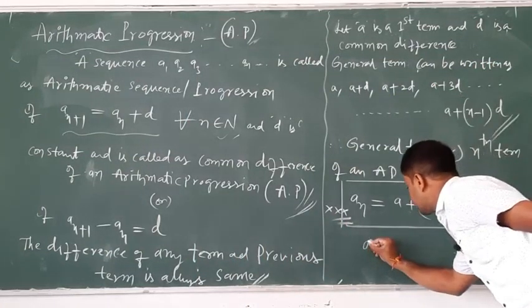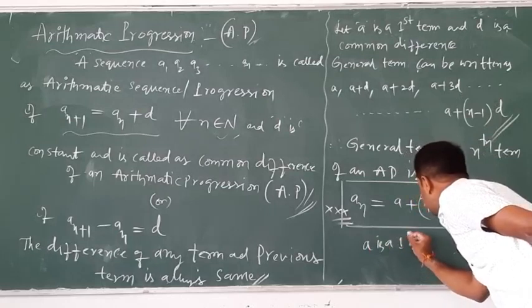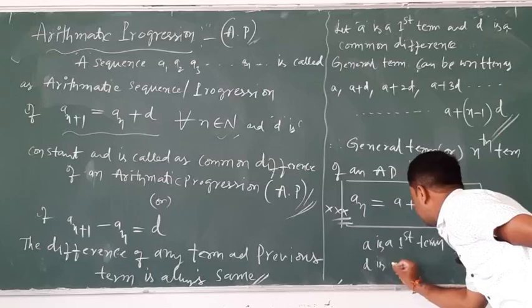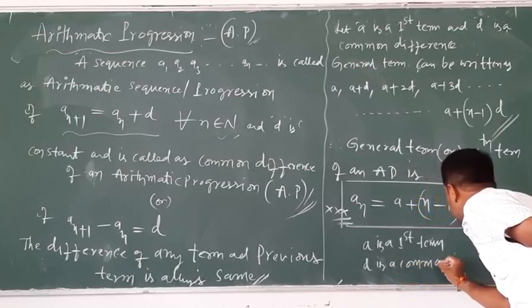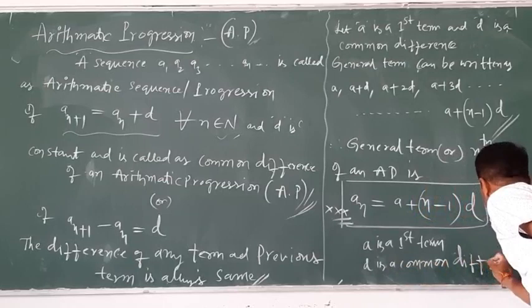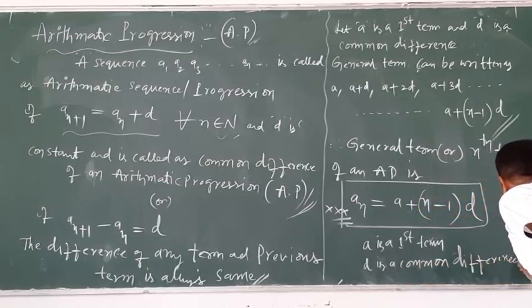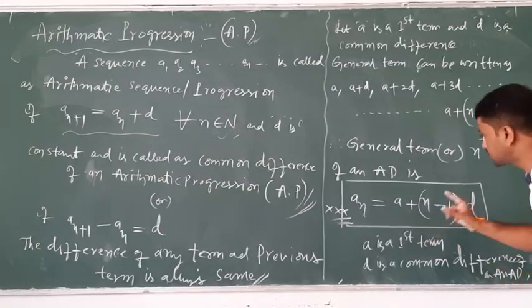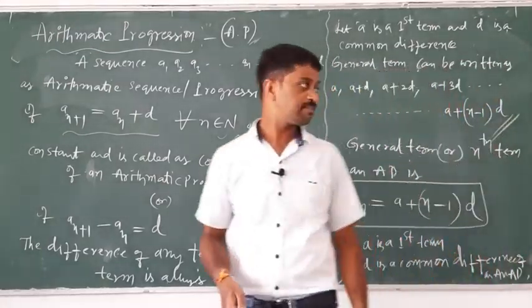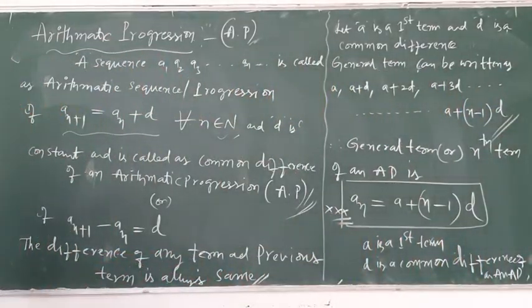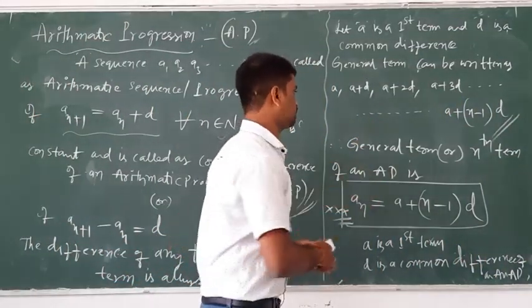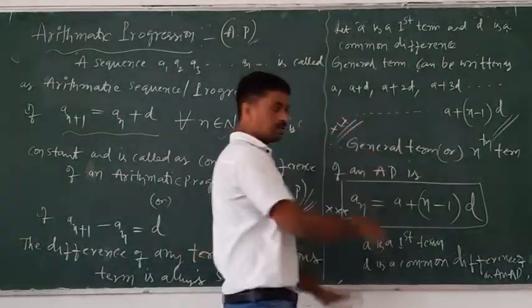A is the first term, d is the common difference of an AP, n is the number of terms, and an is the nth term or general term of an AP. Also, one very important note.